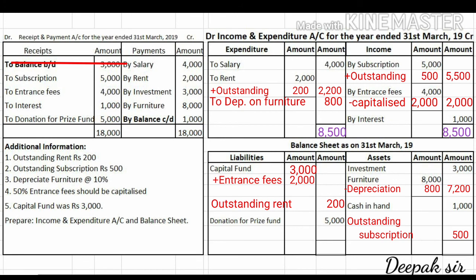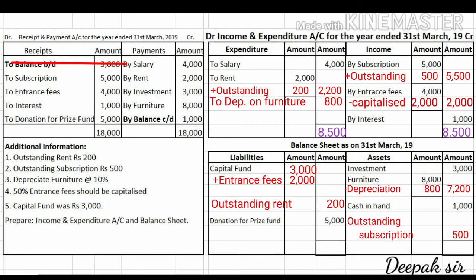This same total will come on the expenditure side, 8,500. And from this 8,500, we have to deduct the expenditure total. So the expenditure total is 7,000. So on rough paper, from 8,500, we have to deduct 7,000. So if we will deduct 7,000, the balance will come to 1,500. And this 1,500 we have to record on the debit side. Now this is the difference between an income and expenditure. Credit side total is higher.